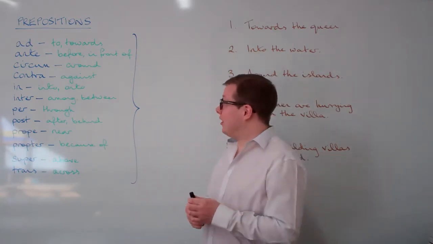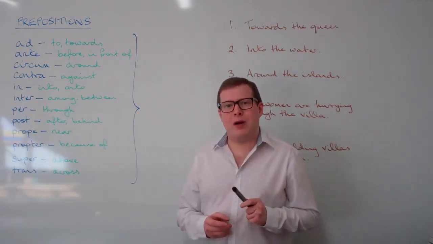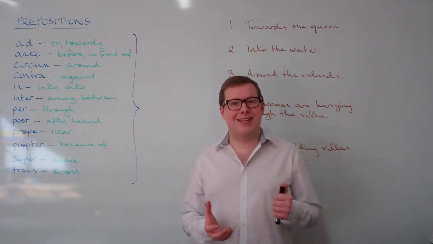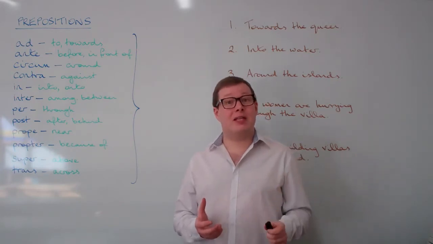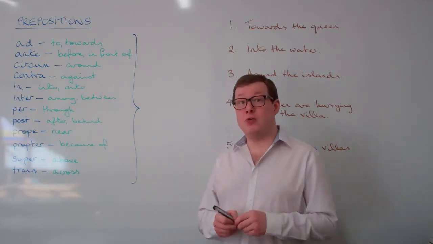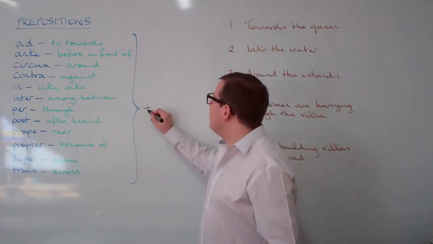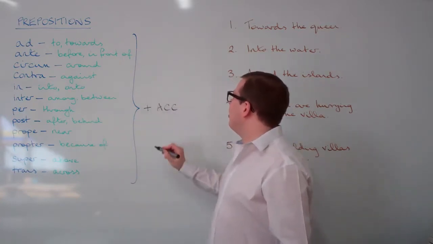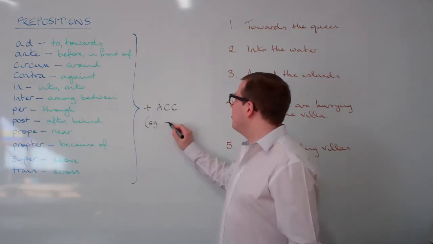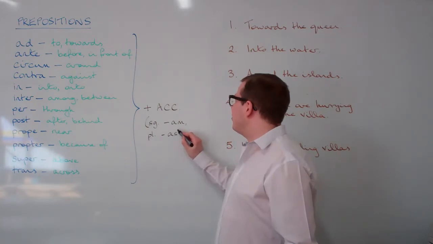Here are a selection of Latin prepositions. Now, a slight complication with prepositions in Latin is that they have to govern a certain case. And this means that that particular case comes after them. The word after the preposition goes into a particular case. All of these prepositions here govern the accusative case. Hopefully you'll remember from last chapter that our accusative endings were, in the singular, -am and in the plural, -as.